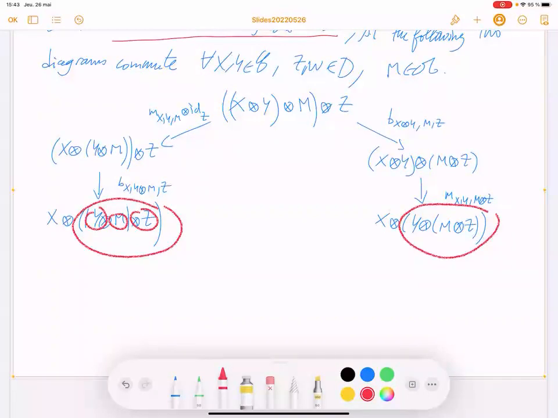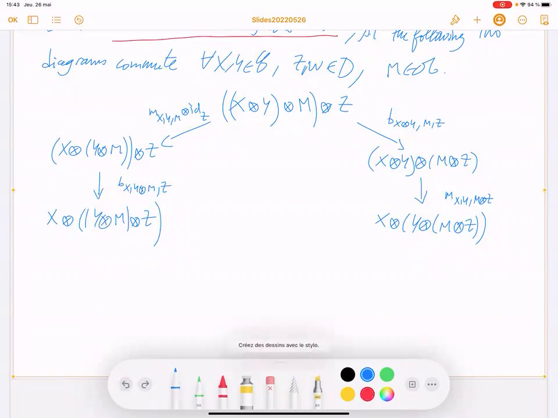So for the first diagram, the compatibility only involves the left module associativity constraint and the middle one. And the second diagram will involve the middle and the right one. And it will be the same.